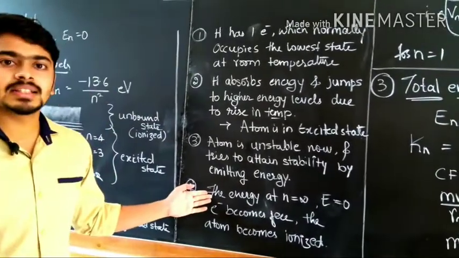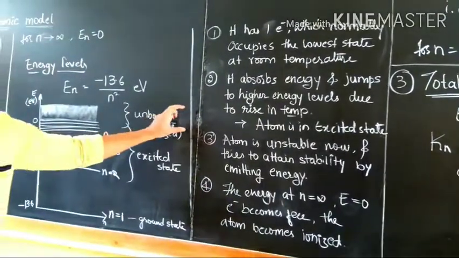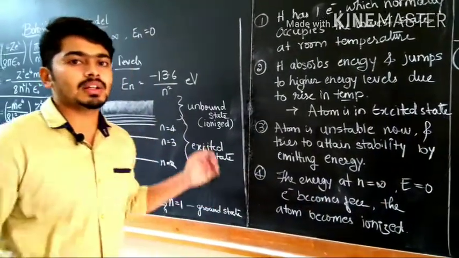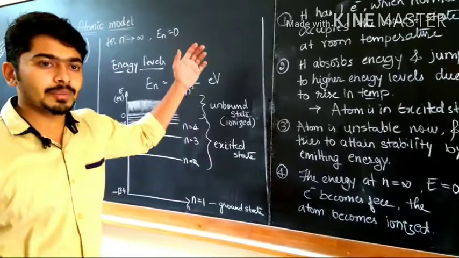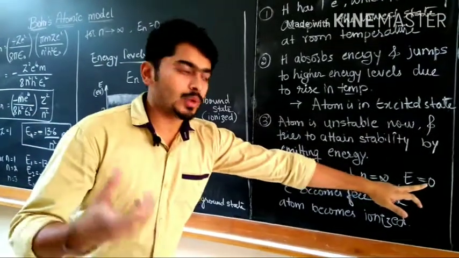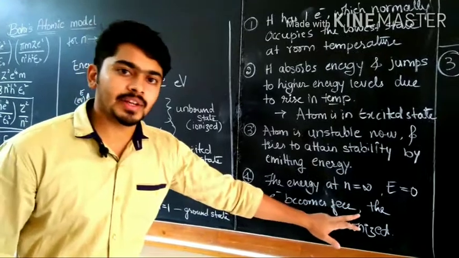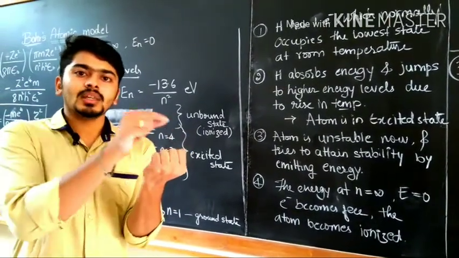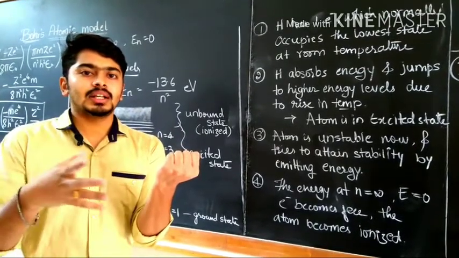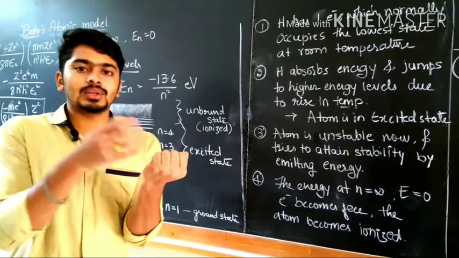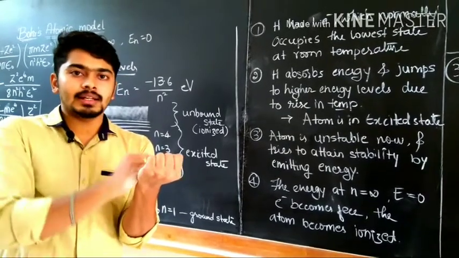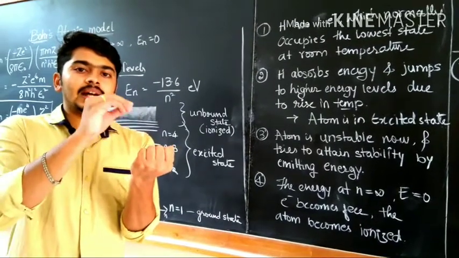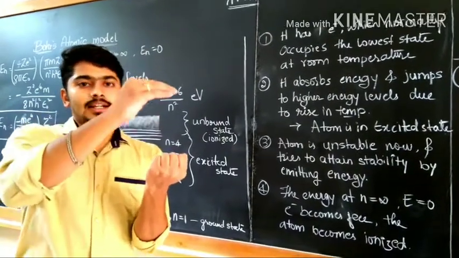Now if I consider the unbound states, the energy at n equals infinity is zero. In higher orbits, energy becomes zero. In unbound states, electrons become free. Suppose there is an atom with an electron revolving, and I give energy from an external source. The electron absorbs that energy and goes to a higher level.